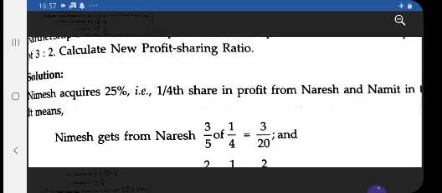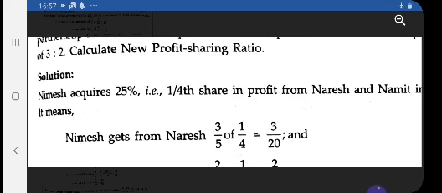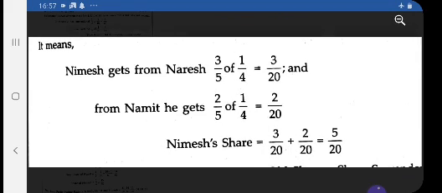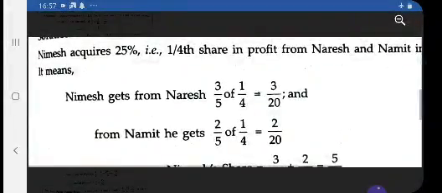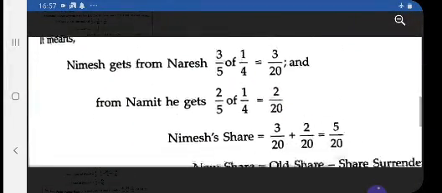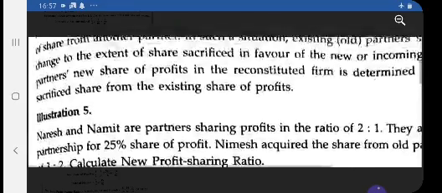How did you get 3/5? Because the agreed ratio is given as 3:2. So 3/5 of 1/4 Naresh will bear, and Namit will bear 2/5 of 1/4, that is 2 by 20. And then by adding both the shares, because see here,